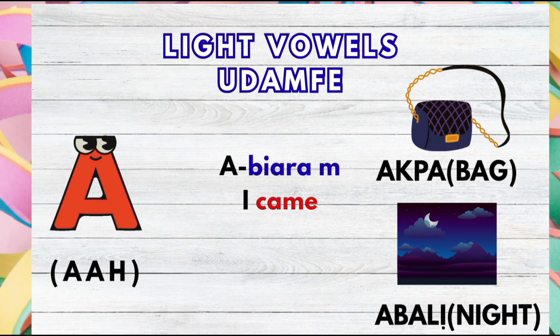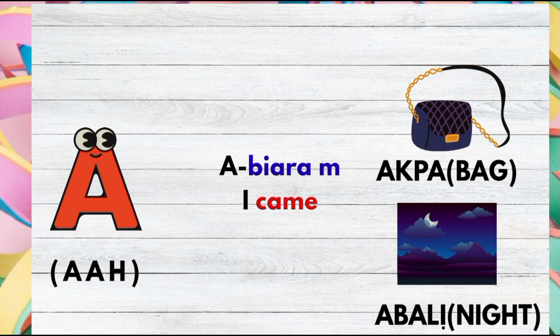Abiaram. So the a there doesn't mean I. Most people mistake a to be I. No. The I in this sentence is the M. That's the pronoun for I. Can be I, can be mine, can be me. Do you understand the vowel harmony?